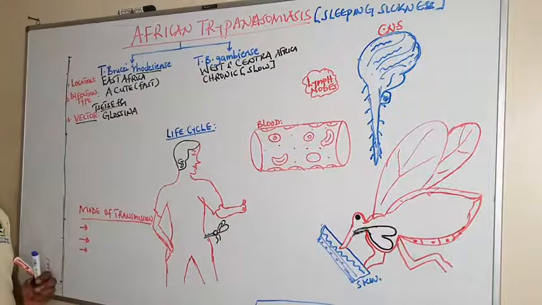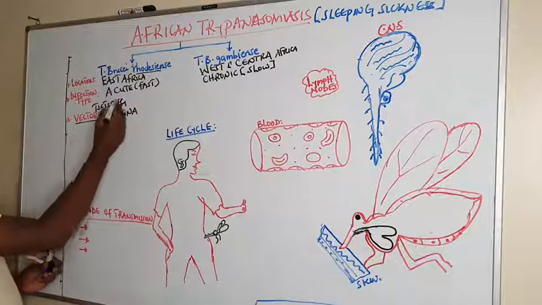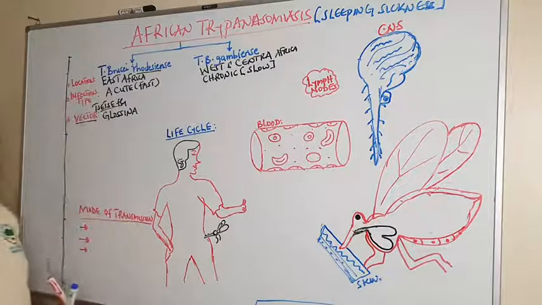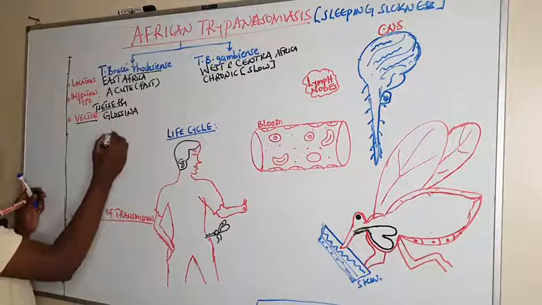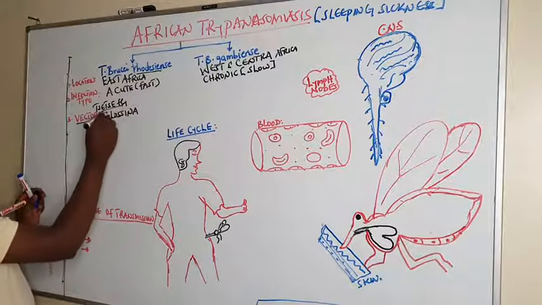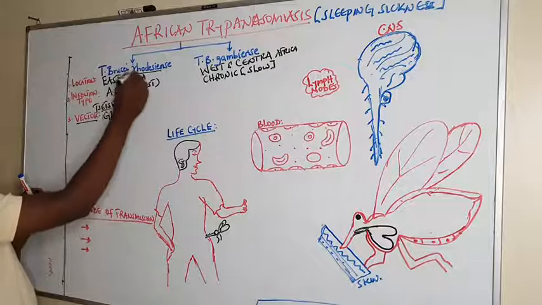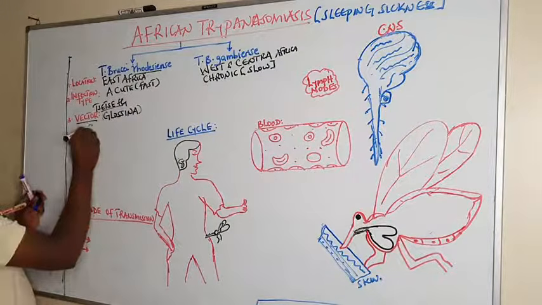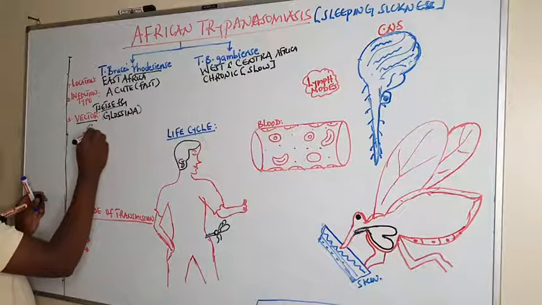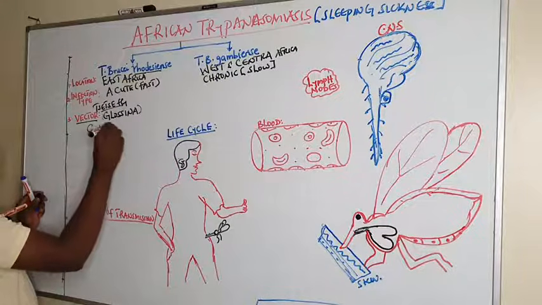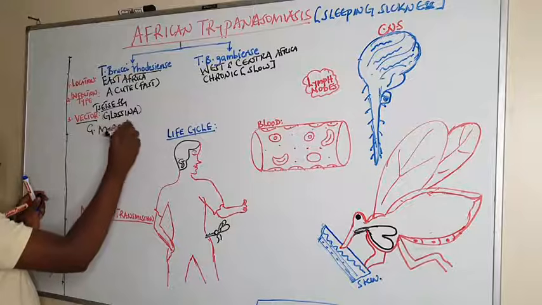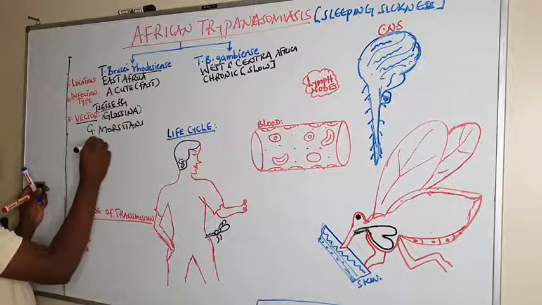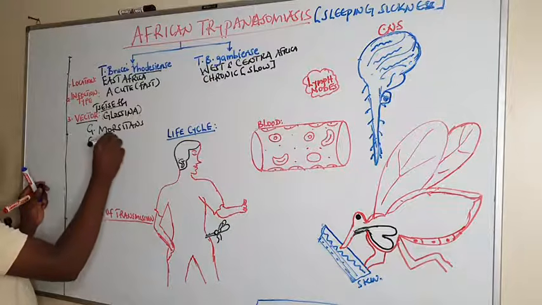Glossina species are the ones that transmit, acting as the vector of the trypanosoma. Among the Glossina species responsible for rhodesiense, we have Glossina morsitans and Glossina pallidipes.